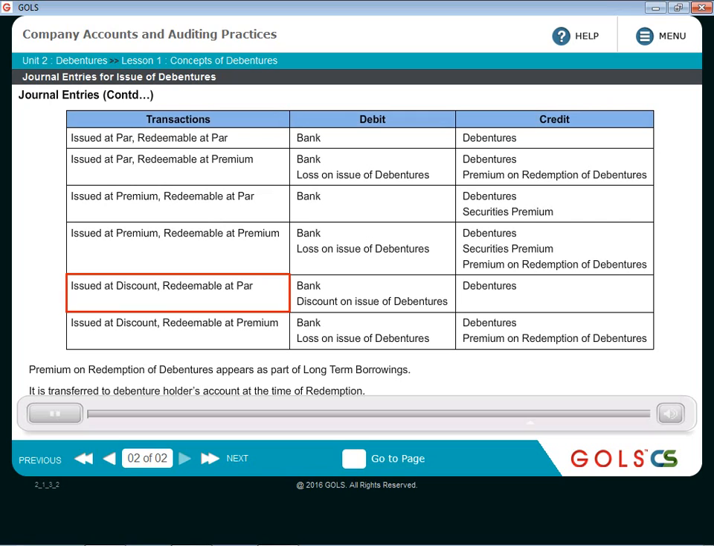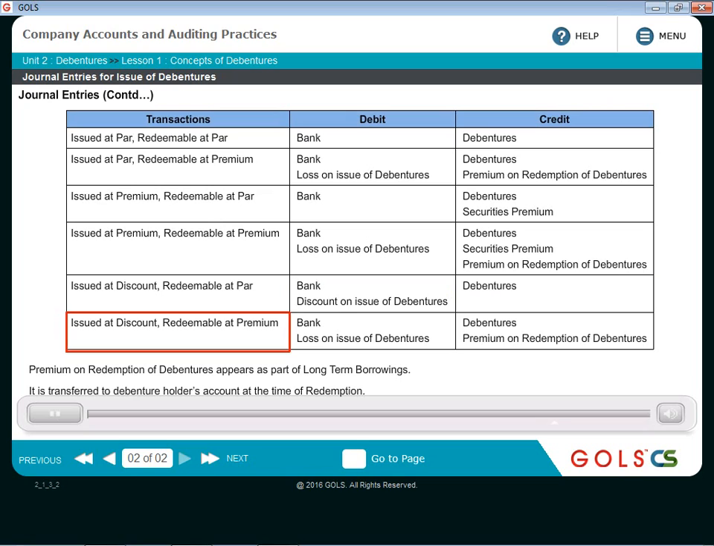Next combination, issued at discount and redeemable at par. Since redeemable at par, no extra provision needed. So just focus on issue at discount. So bank account debit, discount on issue of debentures account debit, and to X% debentures account.